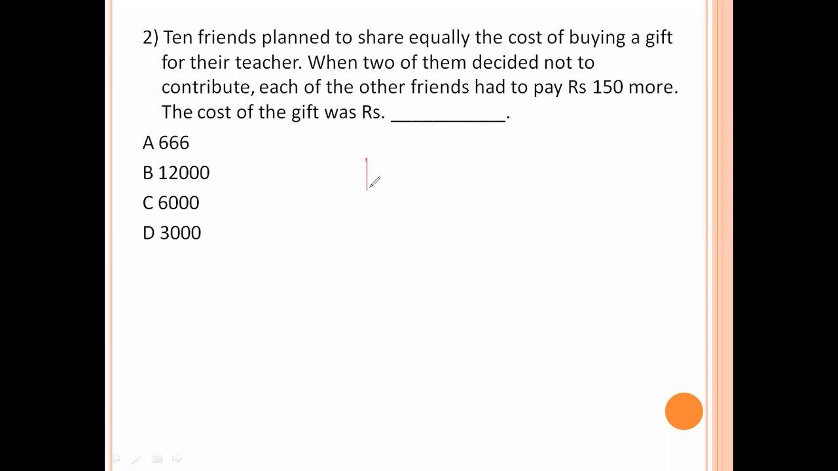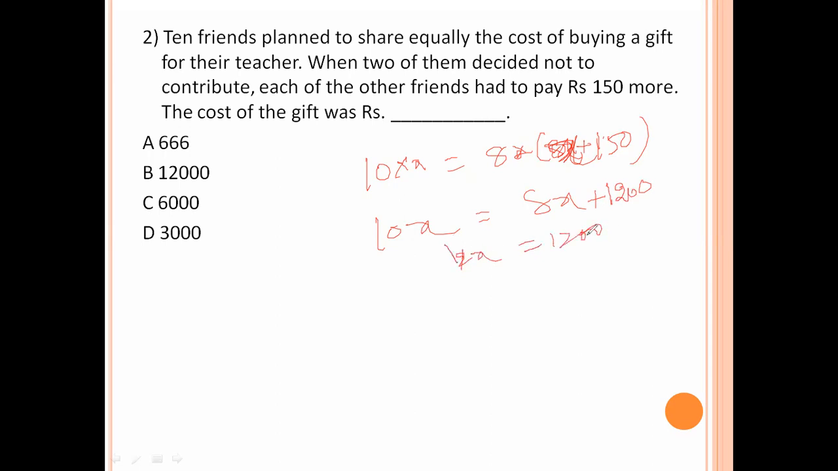Initially they share equally, so 10x equals 8 times the remaining 8 persons' share, 8 into x plus 150. 10x equals 8x plus 1200, since 8 into 150 is 1200. 2x equals 1200, so x is 600.